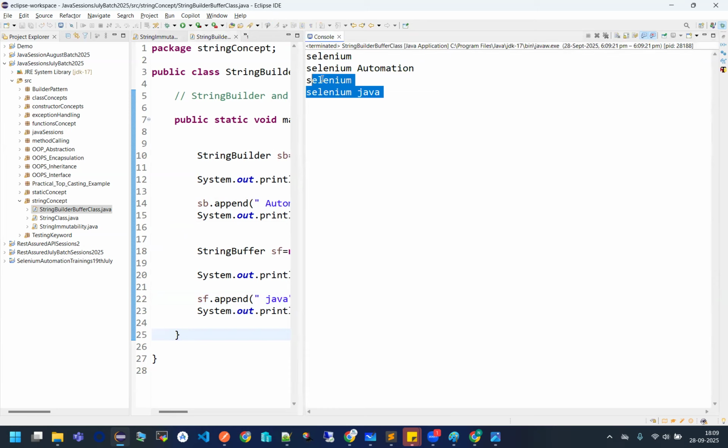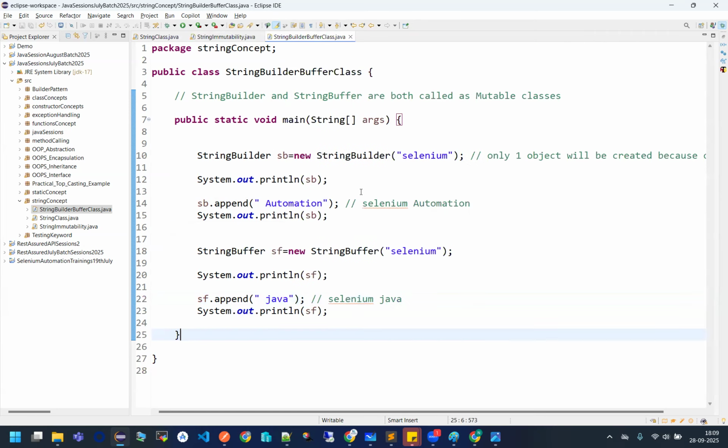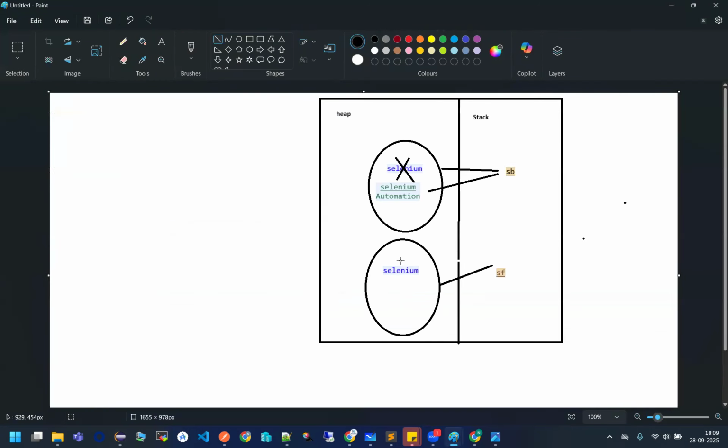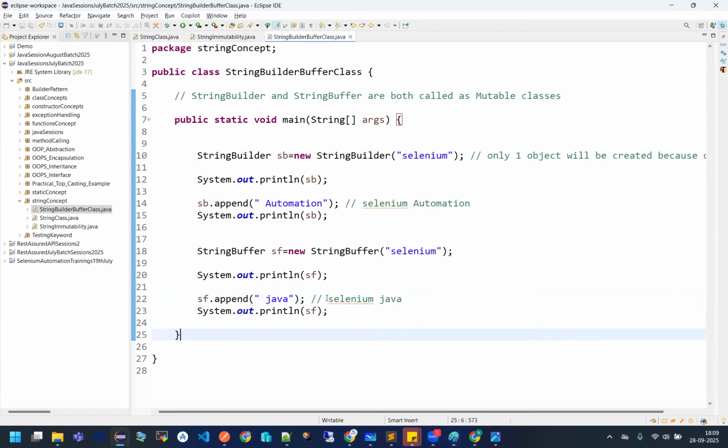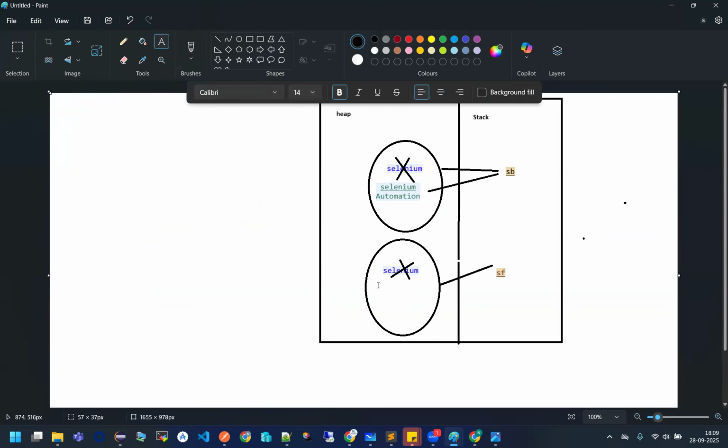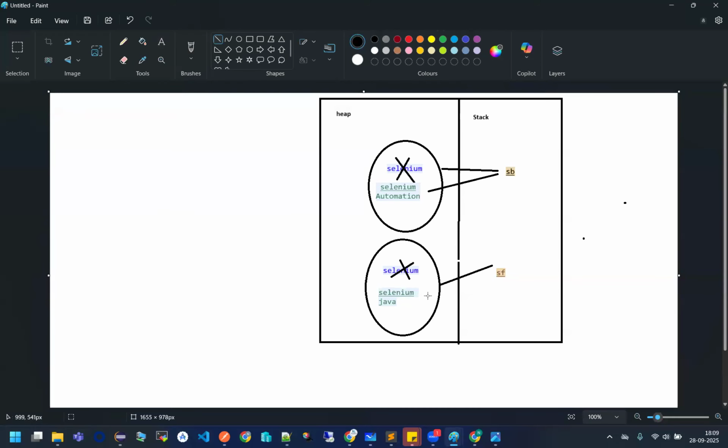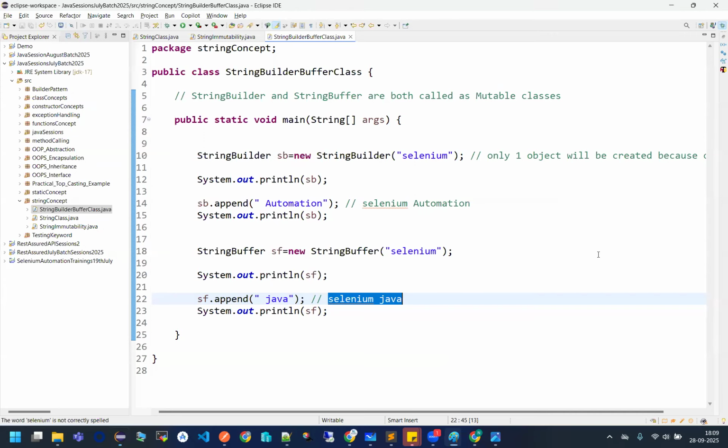See, guys, earlier it was Selenium, now it has become Selenium Java. So same thing will happen here also. Means this will be deleted or you can alter with what? With this. Fine, guys. And SF will then start pointing to what? To this new value. In this way, things work for your string builder and buffer classes.